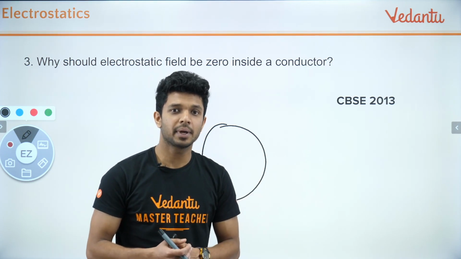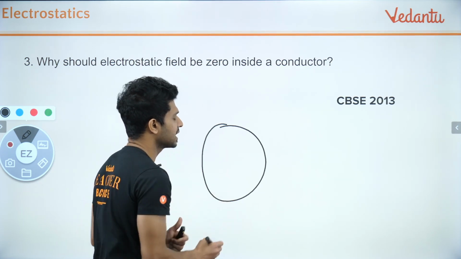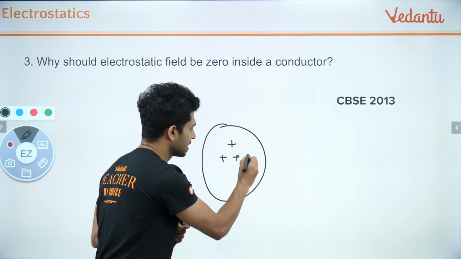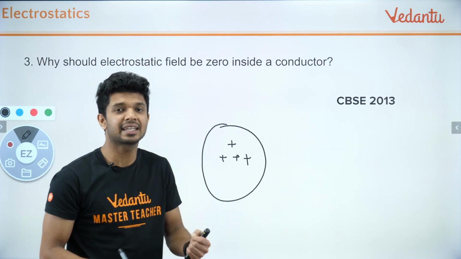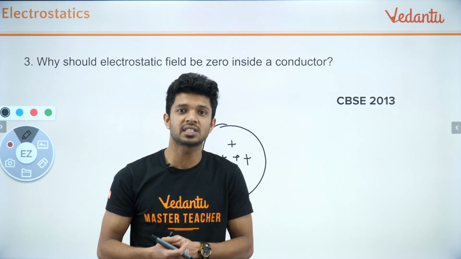Do you know why? Because in the electrostatic condition, think that if this spherical conductor is having a charge inside, or if it is having some electric field inside the conductor, what will this electric field be doing on the charges?